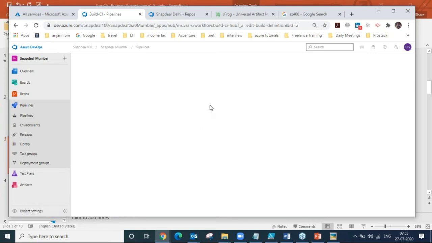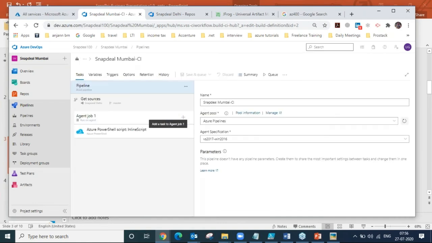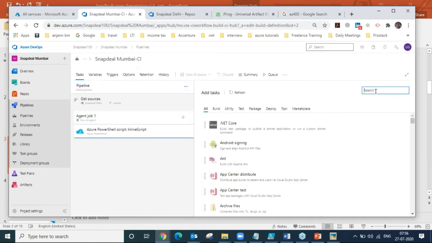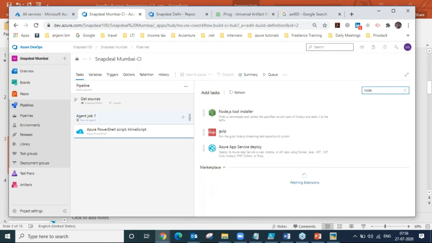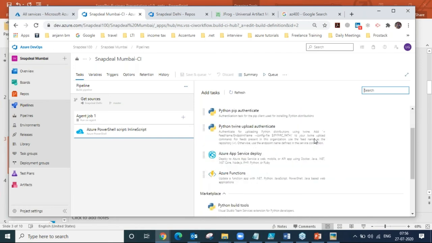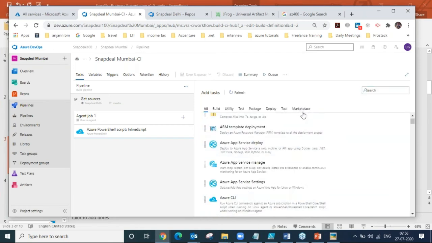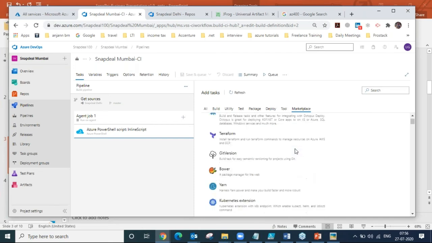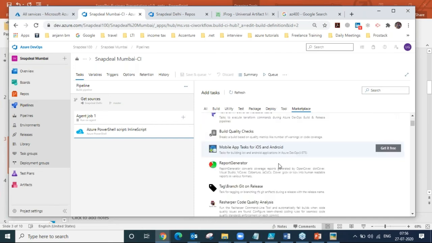We will be working with different kinds of features or tasks. I will be showing you the task. For example, you have a .NET or a Node.js or Angular. For Node, you will get the Node installer. If you have Python, we will be taking the Python task. It's just a marketplace, and if you see in the marketplace, it is full of anything. Each and everything is available.